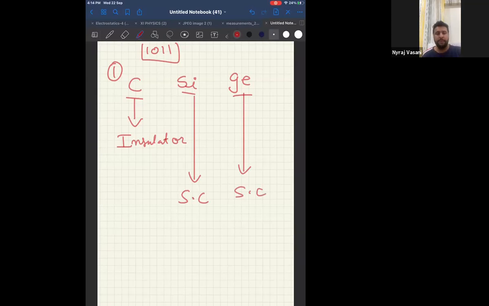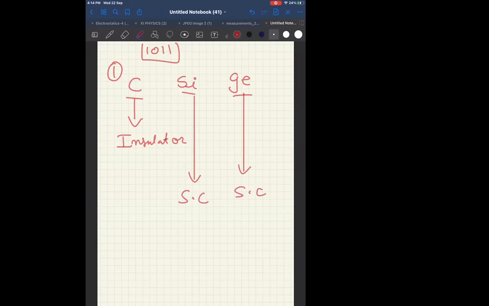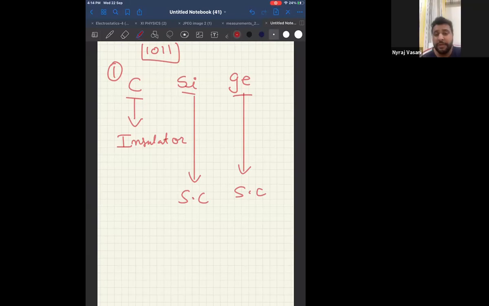So what they have told in the question. Sir, how can we classify it? Sir, I don't know how to classify it into a semiconductor or an insulator. Semiconductor is only germanium and silicon. That if you don't know, that's a problem, because germanium and silicon are the only two semiconductors we have studied from 11th and 12th. That much you know, semiconductor is germanium, silicon, that much at least.